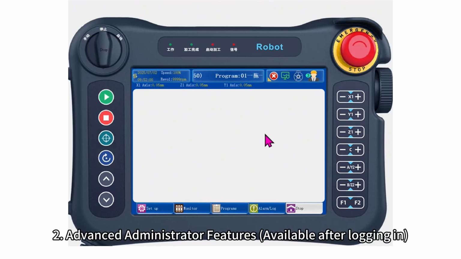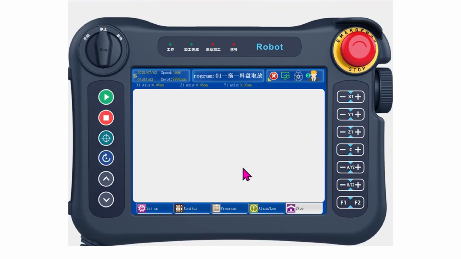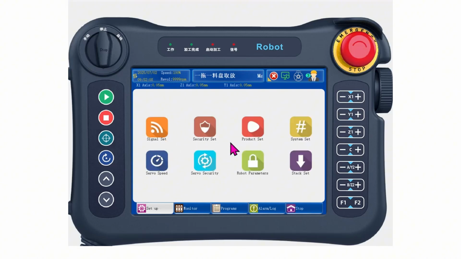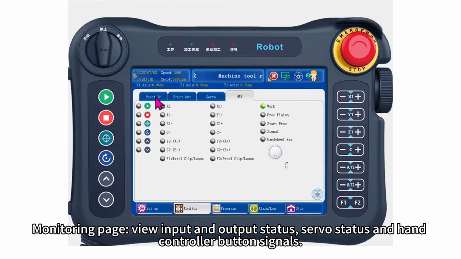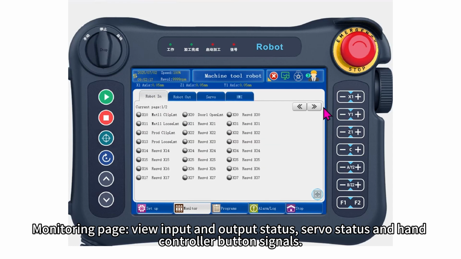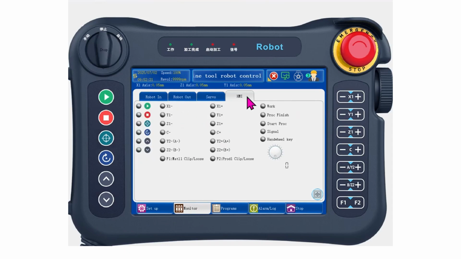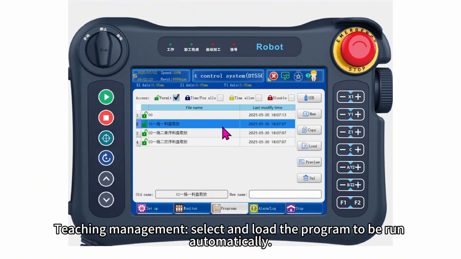2. Advanced administrator features available after logging in. Setup menu, configure system parameters. Monitoring page, view input and output status, servo status, and hand controller button signals. Teaching management, select and load the program to be run automatically.